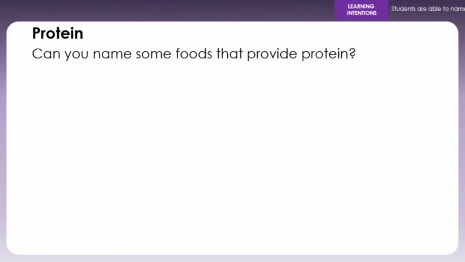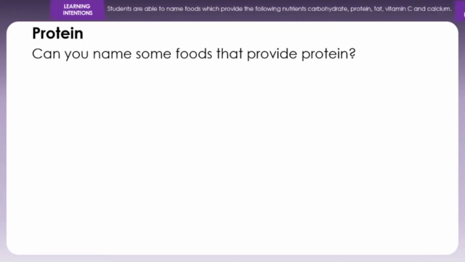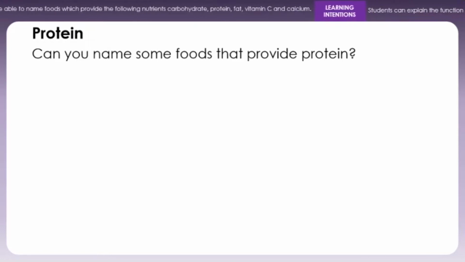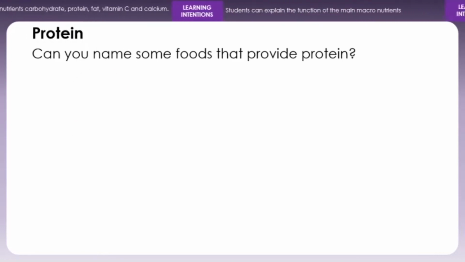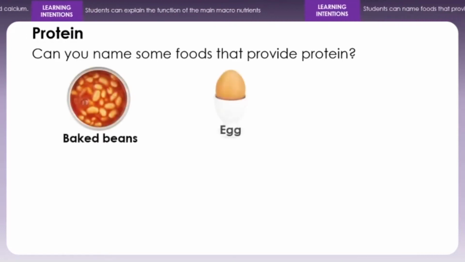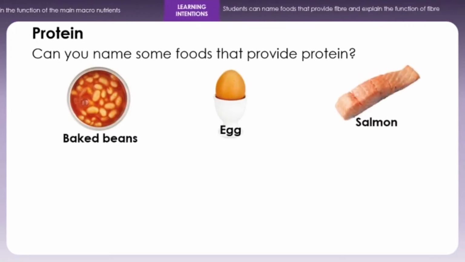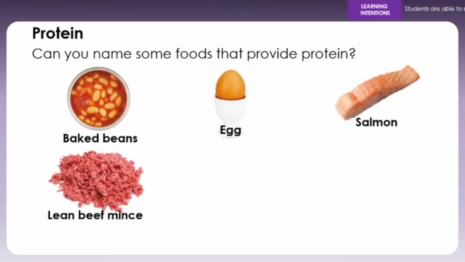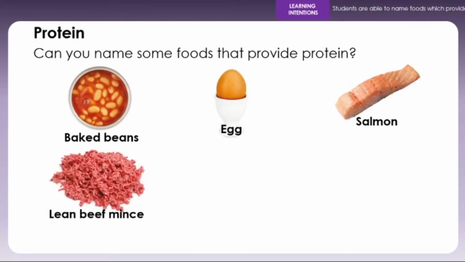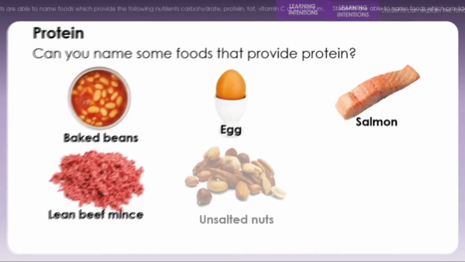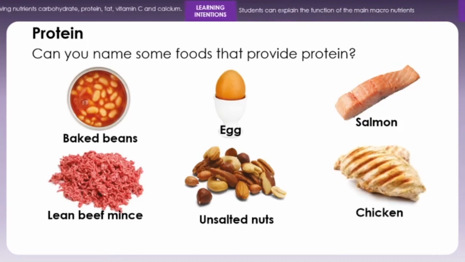Protein. Can you name some foods that provide protein? This is the pink section on the Eat Well Guide, most of them are in. Baked beans, eggs, salmon or fish, meat, and that's lean beef mince, we've got nuts and we've got chicken.